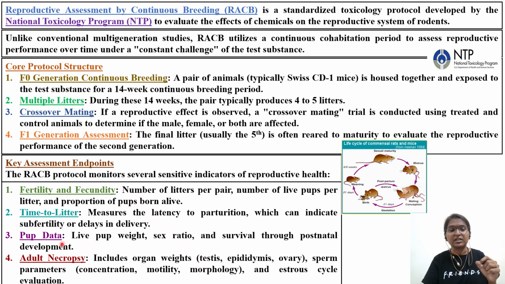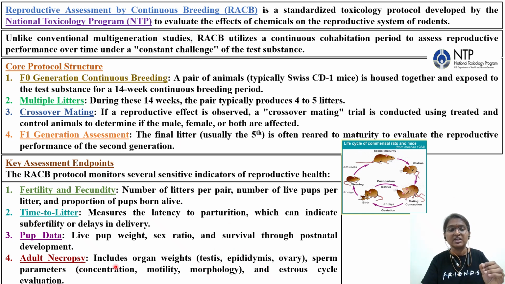Pup data. Live pup weight: you will measure the weight. Sex ratio: how many males and how many females are born in that particular litter. Survival through postnatal development: even after the delivery, how many days the pups survive, or whether certain pups undergo mortality on day 2 or day 3. So through postnatal development we will be checking the survival rate of the pups which are delivered.